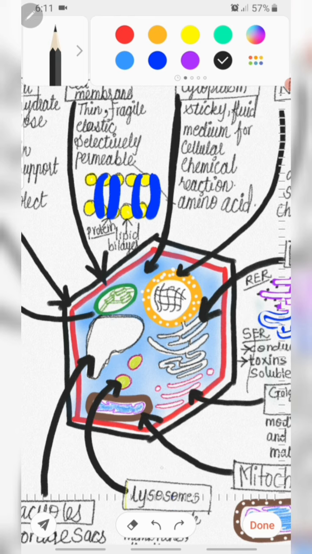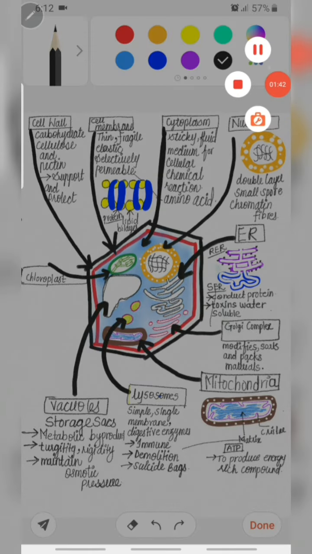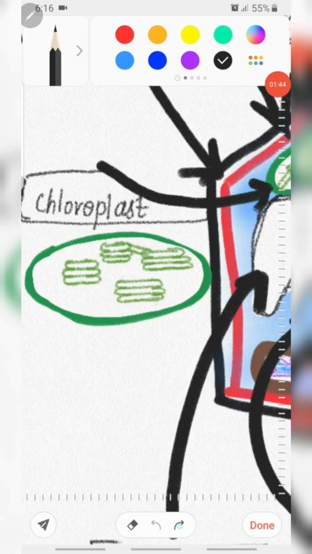Those green pigments are known as the chloroplast. This oval shaped green pigment present in a plant cell is the chloroplast.